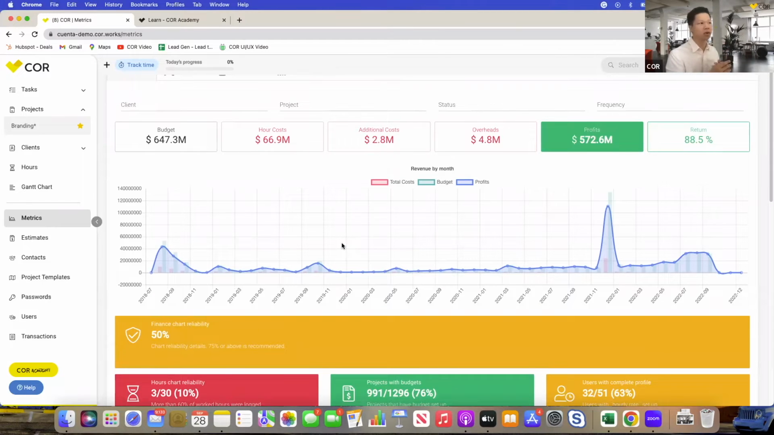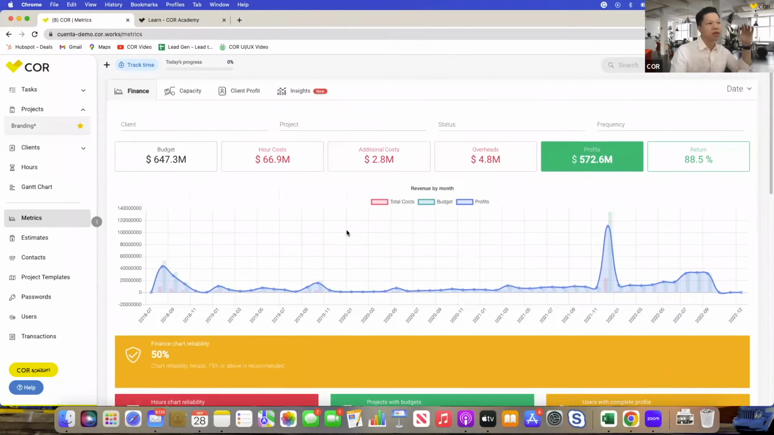You make your inputs, you enter all of your time tracking information, the budgets or your quotes, basically how much time you spend and all the additional costs. It's going to give you this quickly accessible reporting function built into COR. We have a couple of numbers here that we can go through on the finance tab in the metrics section: budget, hourly cost, additional cost, overheads, and profits, represented in monetary form and percentage format.